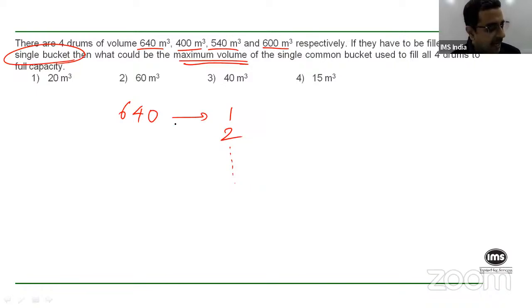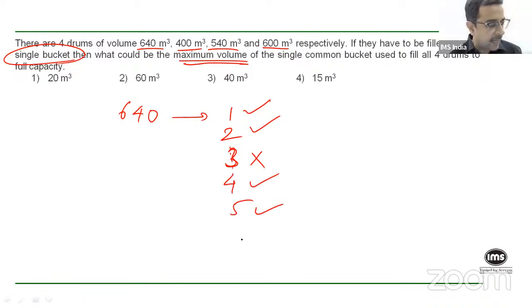For example, here, I cannot have a bucket of capacity 3, because 640 is not a multiple of 3. I can have 1, I can have 2, but I cannot have 3, because I will not be able to fill this 640 completely using a bucket of capacity 3, because 3 is not a factor. But I can do it with 4, I can do it with 5, and so on. I cannot do it with 6. So basically the capacity of that bucket can be any number that is a factor of 640.